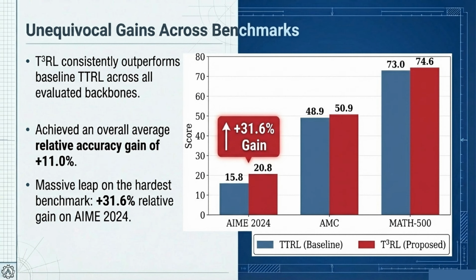The results are highly impressive. We see unequivocal gains across benchmarks. T-3RL consistently outperforms baseline TTRL across all evaluated backbones. We achieved an overall average relative accuracy gain of 11%. Most notably, on the hardest benchmark, AIME 2024, we saw a massive 31.6% relative gain.